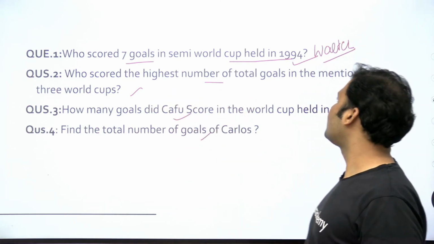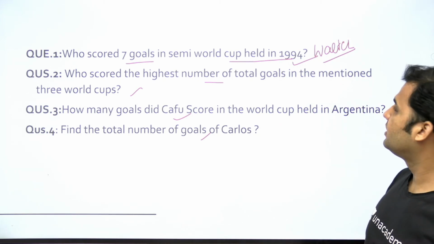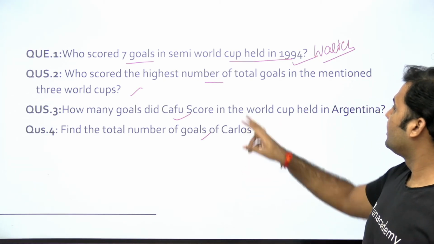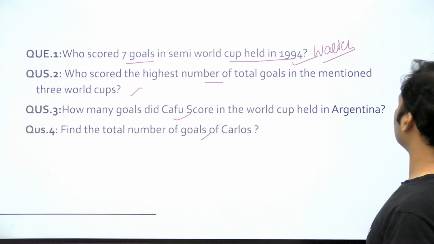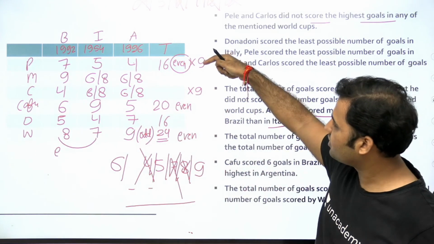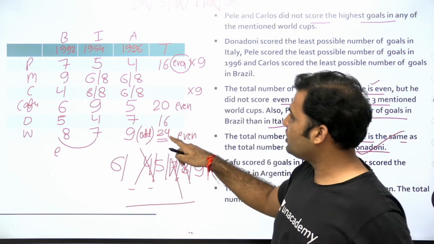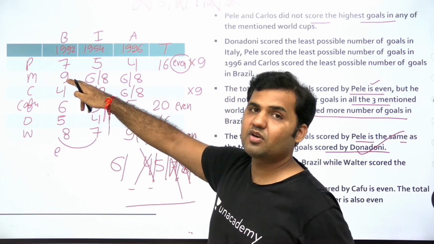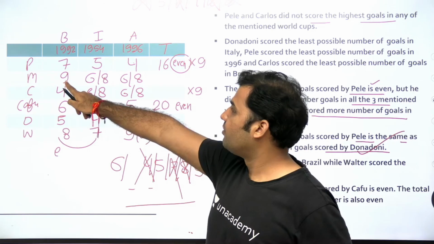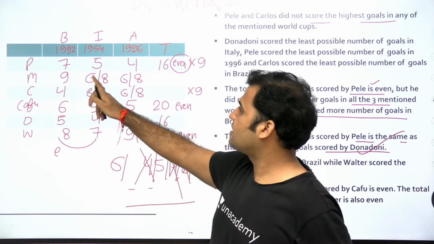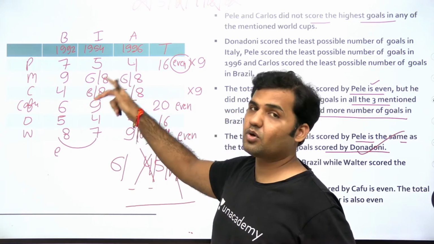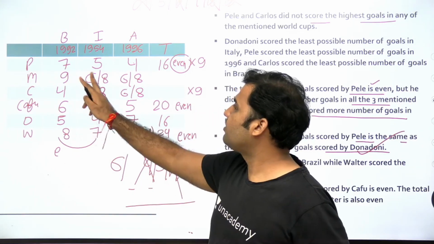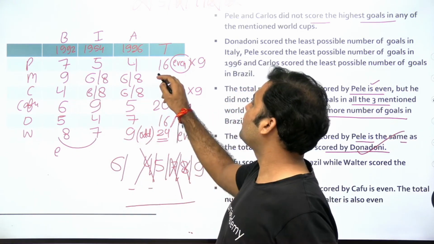Who scored the highest number of total goals in the mentioned 3 World Cups? Highest number of total goals. Look at the highest number. This person is scoring 16, 20, 16, 24. Even if I do the total of Maradona, it is possible to find out the total of Maradona. Maradona is scoring 9 here and 6 or 8 here, or 8 or 6 here. So the total will not get changed. 9 plus 6 is 15, 15 plus 8 will be 23.